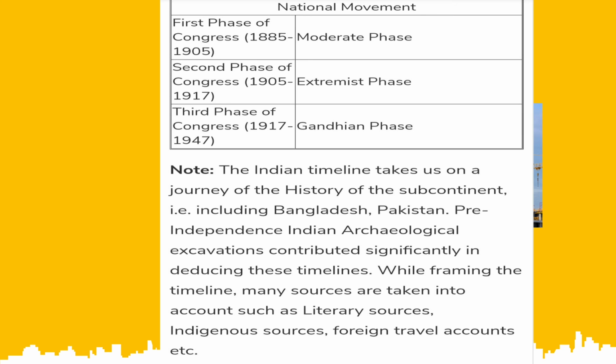The Indian timeline takes us on a journey of the history of the subcontinent, including Bangladesh and Pakistan. Pre-independence Indian archaeology excavations contributed significantly in deducing these timelines. While framing the timeline, many sources are taken into account, such as literary sources, indigenous sources, foreign travel accounts, etc. So these are our chronological periods of ancient to modern history.